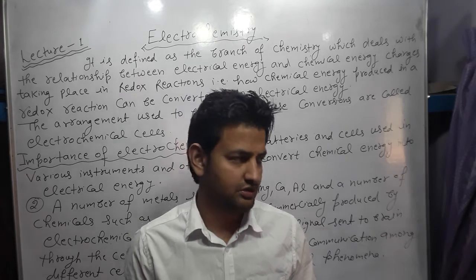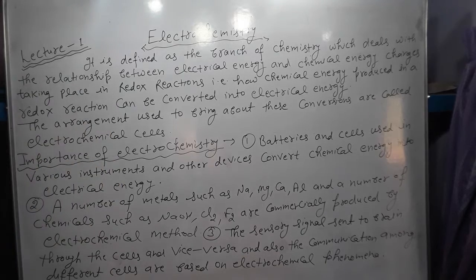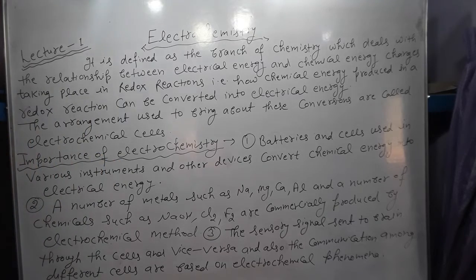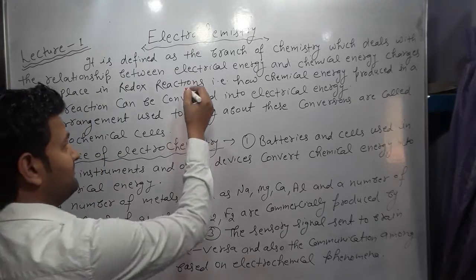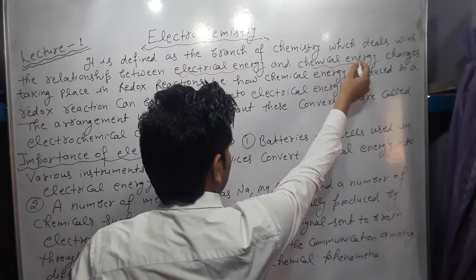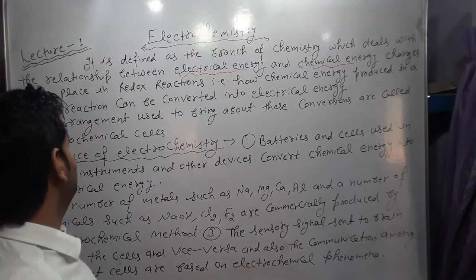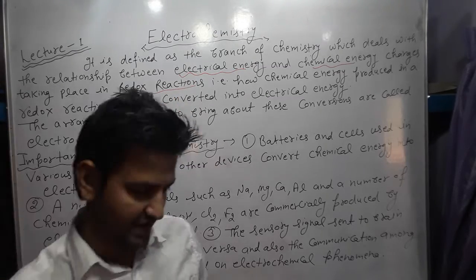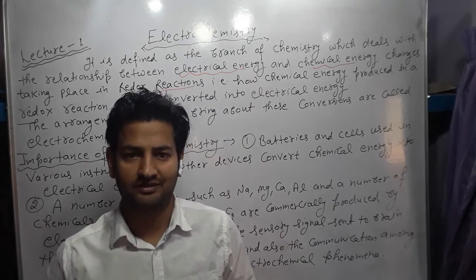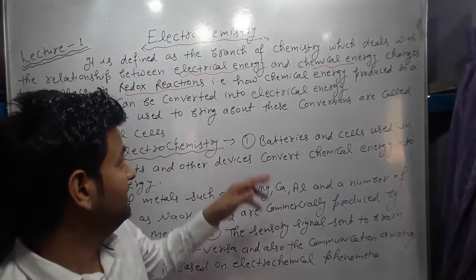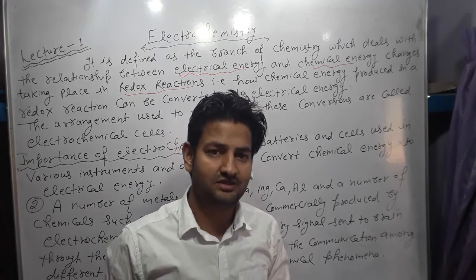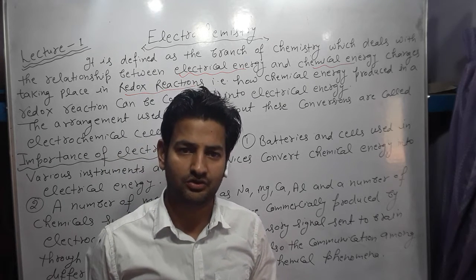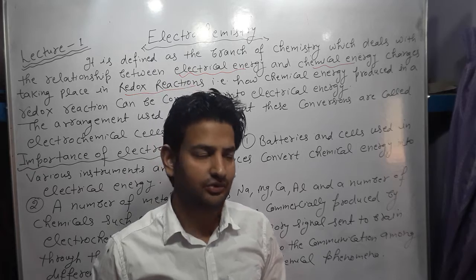They are used. So electrochemistry is defined as the branch of chemistry which deals with the relationship between electrical energy and chemical energy changes taking place in redox reactions. You have studied in plus one class about redox reactions. Redox reactions are those reactions in which oxidation and reduction take place simultaneously. Oxidation means simply the loss of electrons and reduction means gain of electrons.